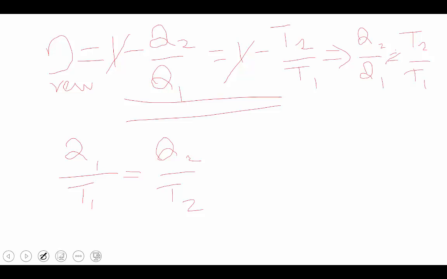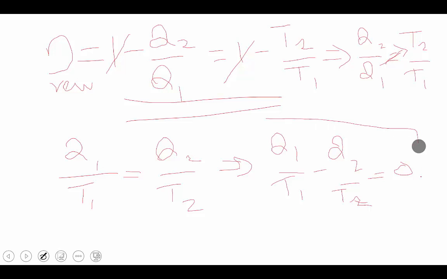Okay, Q1 and T2. Small rearrangement. Then Q1 by T1, which is equal to Q2 by T2. From that we get the final statement: Q1 by T1 minus Q2 by T2, which is equal to 0. Main important concept, Q by T, right? Q by T is equal to 0.